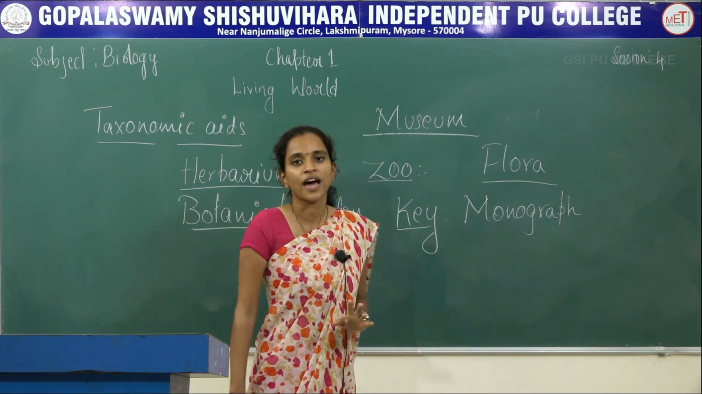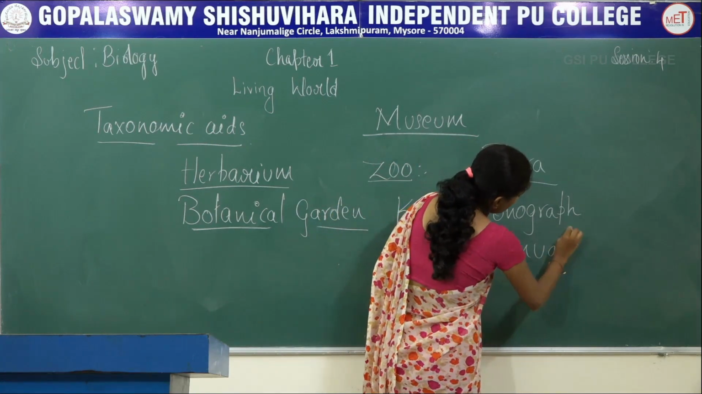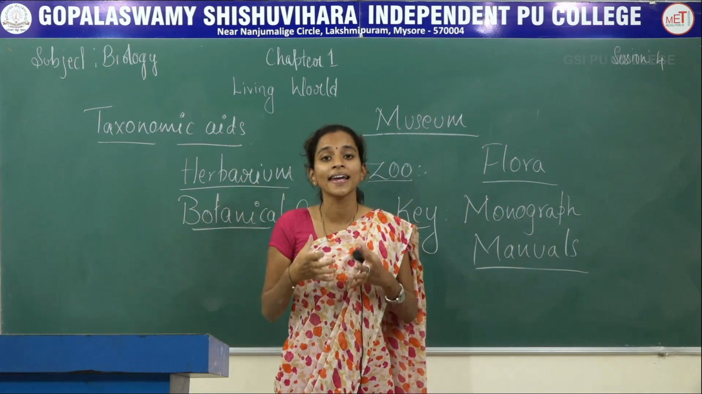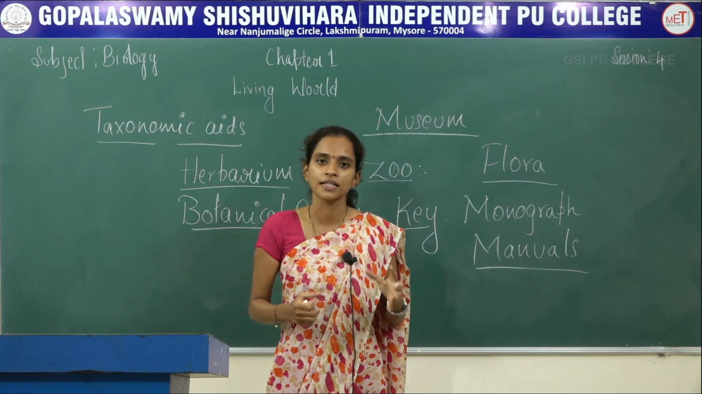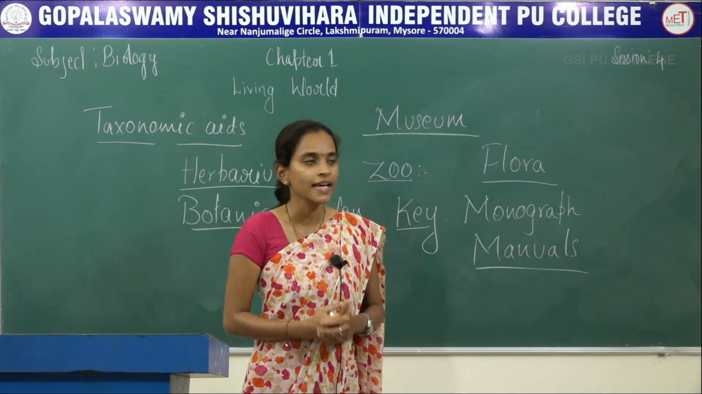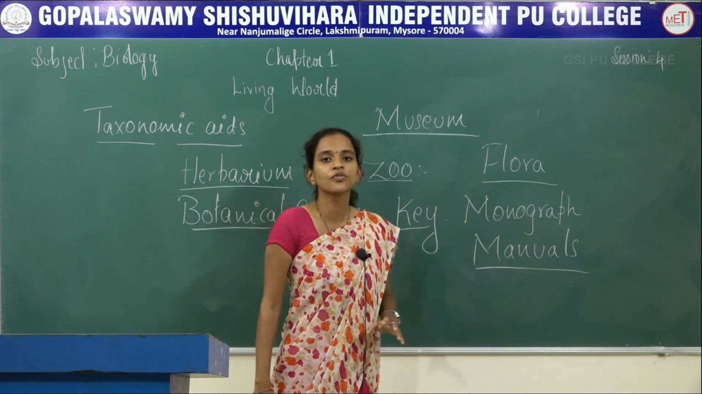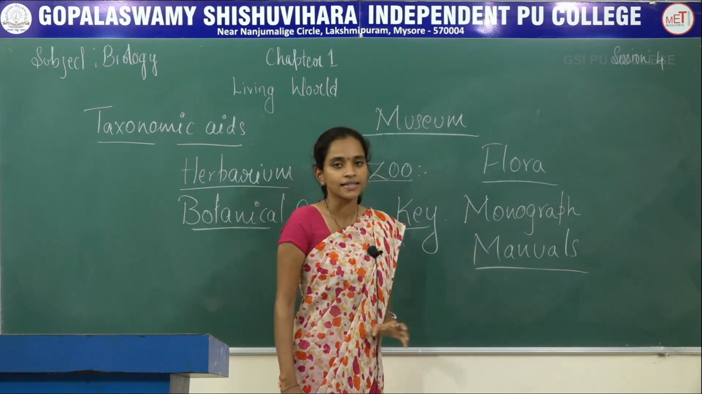And the last type of taxonomic aid is manuals. Here you will be identifying the species or particular types of species present or restricted to one particular area. So here it will be generally any species. When it comes to flora, it will be only plants. That is the difference between a flora as well as a manual.